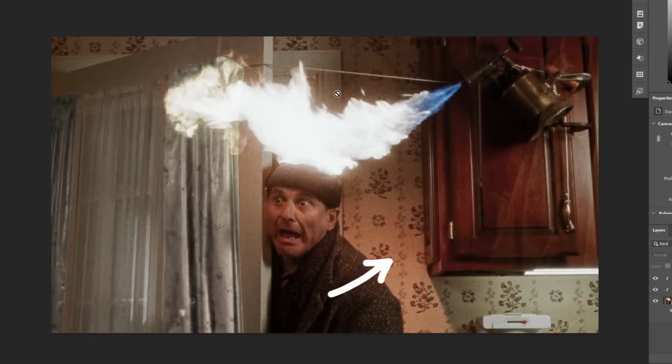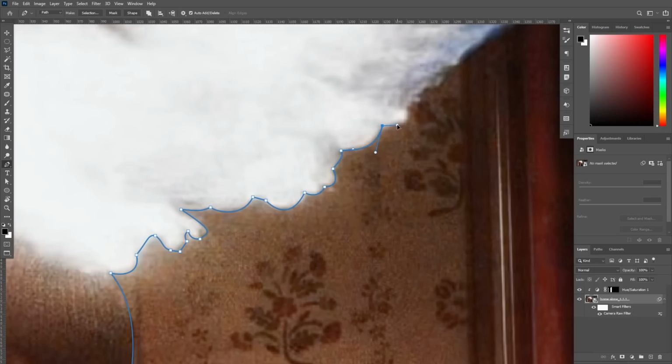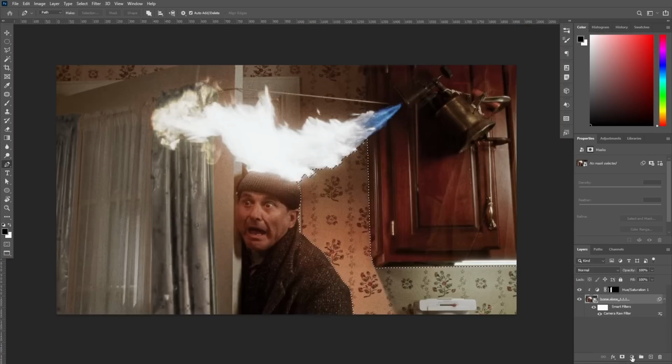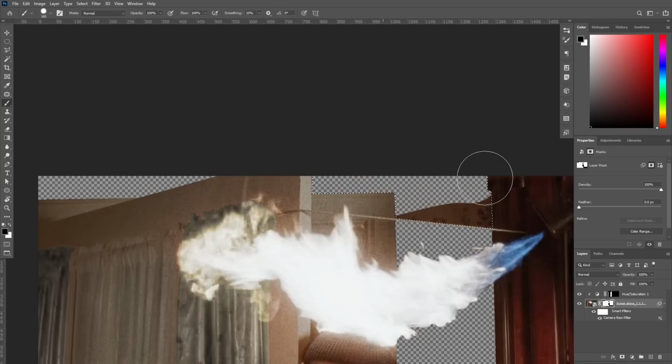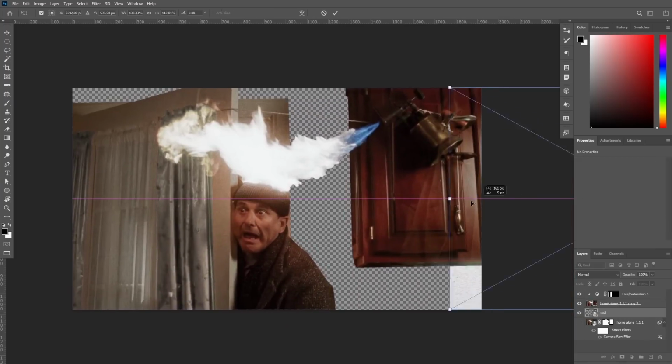Now that wallpaper's also a bit too busy, I'm gonna go through the annoying process of cutting that out to replace it with a plain wall. And you might think that this is a bit pointless, but just trust the process, okay?